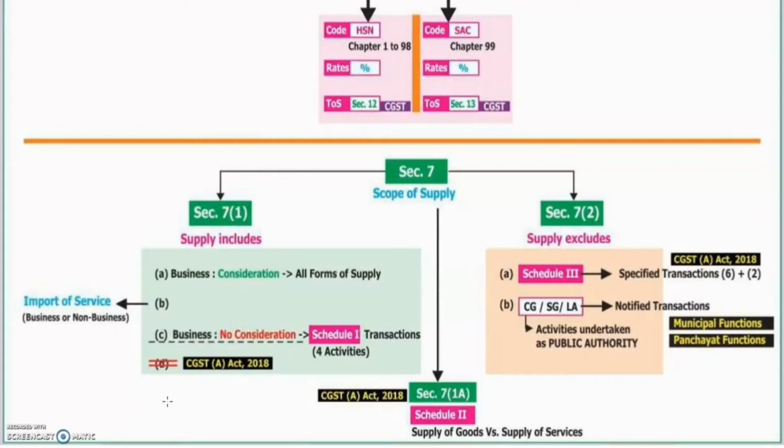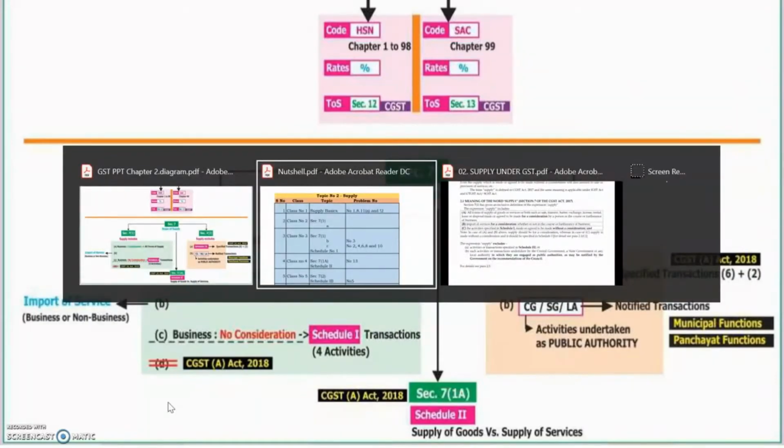Schedule 3, till 2019, 6 transactions were specified transactions. Now 2 more transactions were added to the list, and there are certain items which are notified by the central government, state government or local authority, municipal and panchayat functions, that is, basic fundamental municipal and panchayat functions. Right. This is given in the definition.